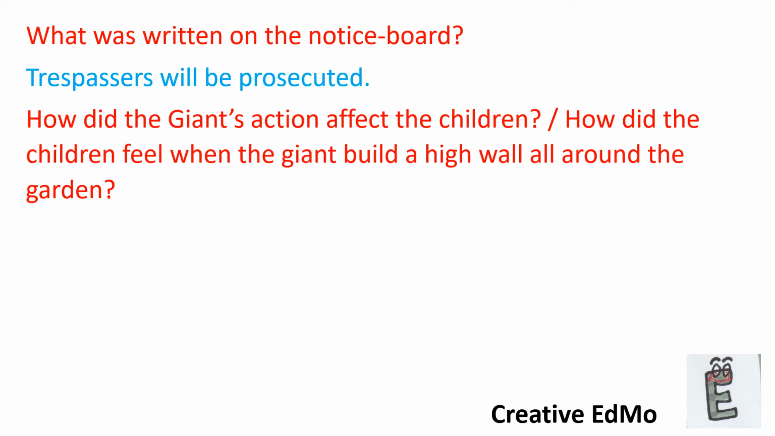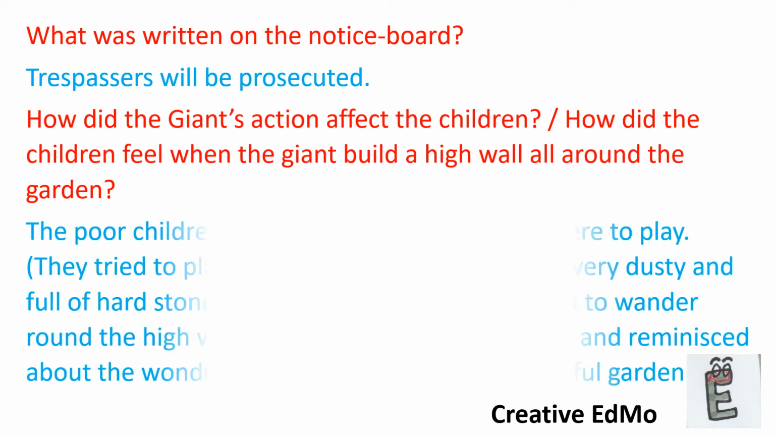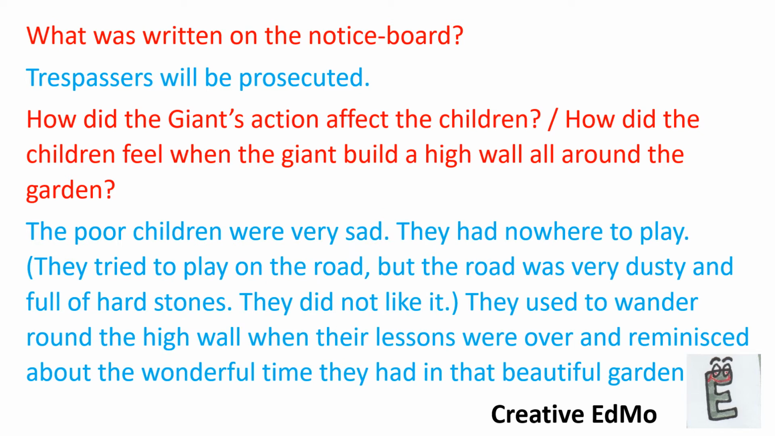How did the giant's action affect the children? How did the children feel when the giant built a high wall all around the garden? The poor children were very sad. They had nowhere to play. Now I have written this in bracket. It means that if it is a long answer, you can write it. If it is a short answer, then you can skip it. The part written in the bracket.